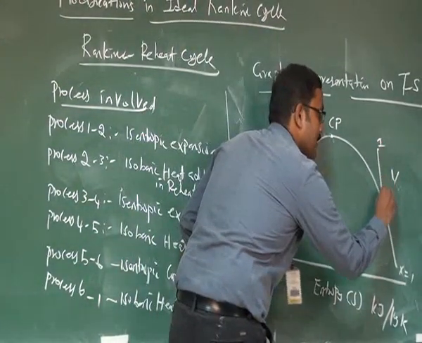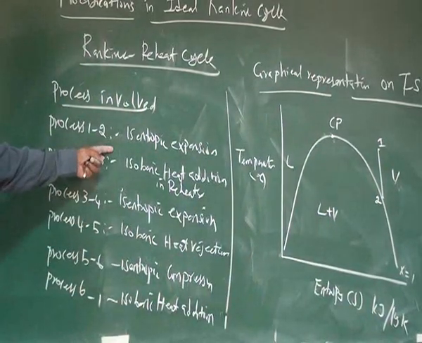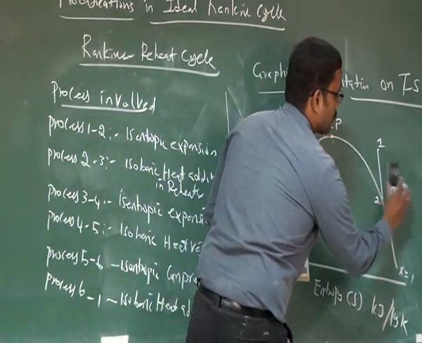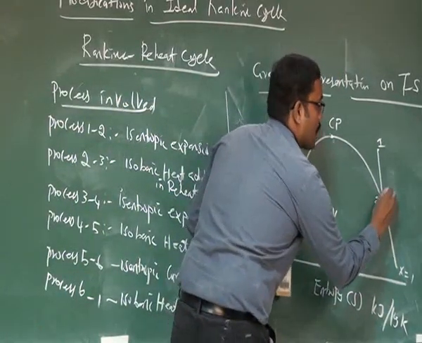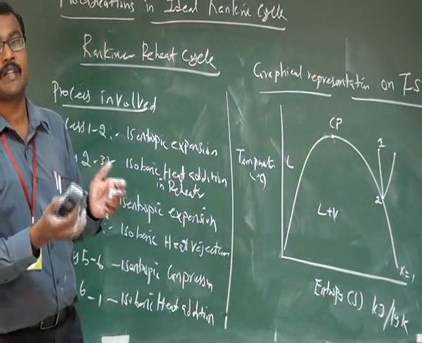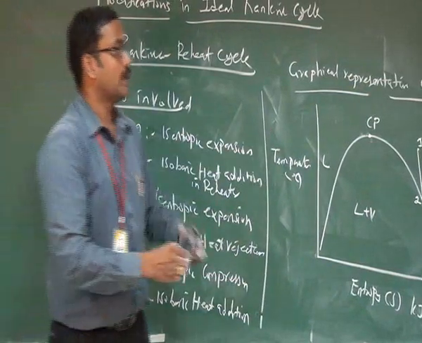So 1 to 2 is isentropic expansion in the first turbine. Then 2 to 3 is the reheating process. For 2 to 3, I am assuming this is a perfect reheating process. The reheating is 100%, the effectiveness of the heat exchanger is 100%. So 2 to 3.